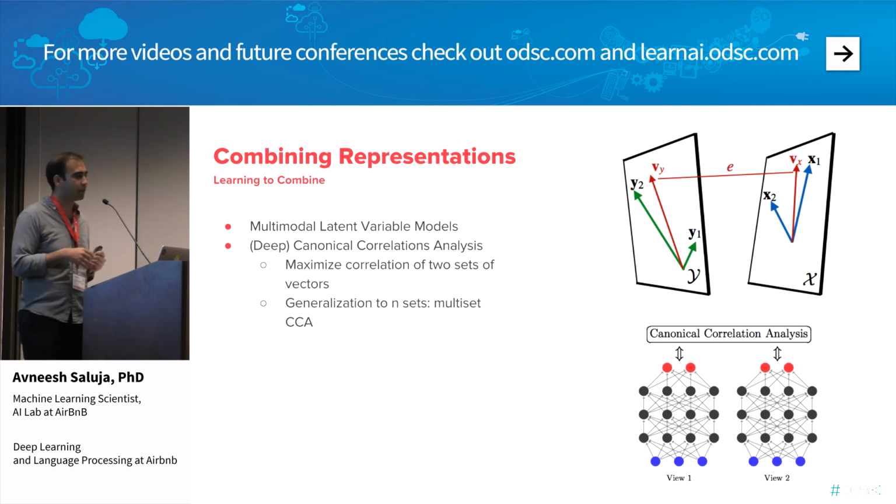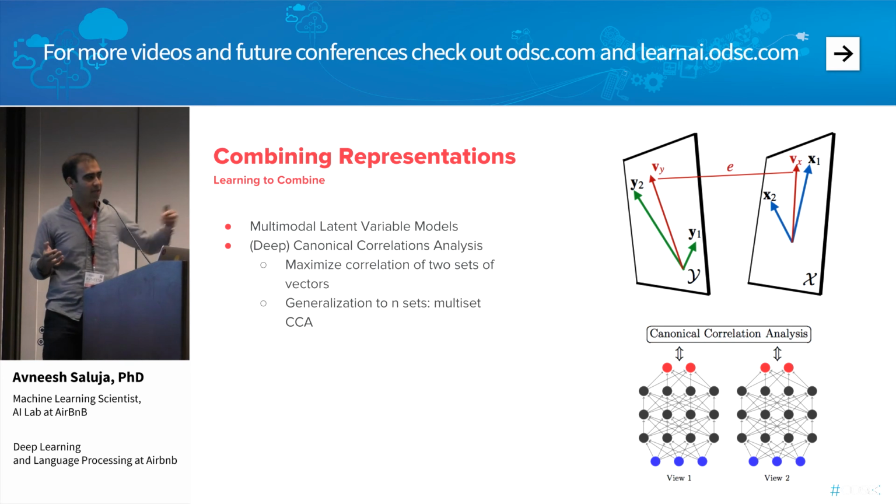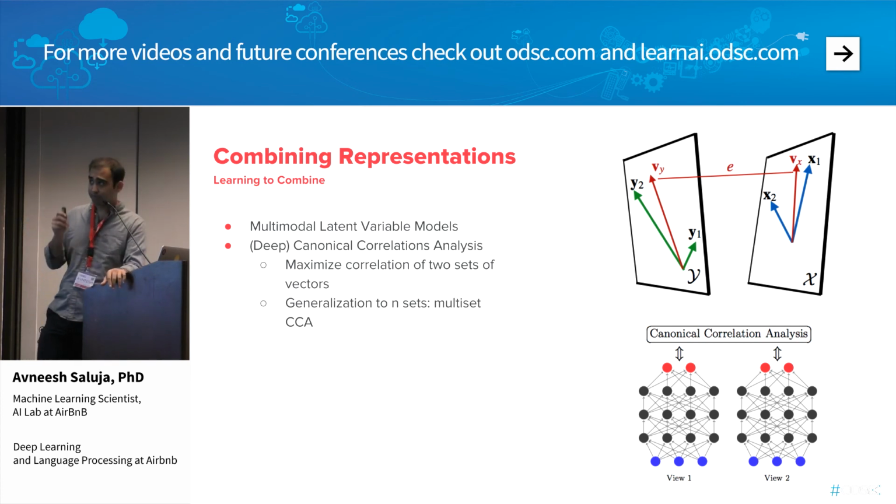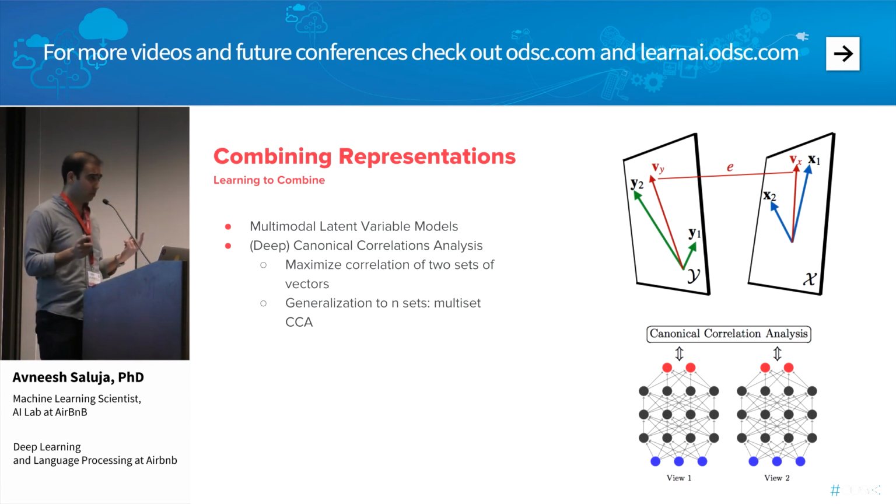So you can think about, for example, for a listing, I might have an image vector that represents the image embeddings, and I might have a review vector that represents the reviews, and then I'm going to learn a projection of each of these vectors into a shared low-dimensional space where those vectors are maximally correlated. And then there are generalizations of this idea to nonlinear variants, for example, deep CCA. There are generalizations to more than two sets, or more than a pair of vectors, for multi-set CCA. So this is another kind of approach that we're thinking about.